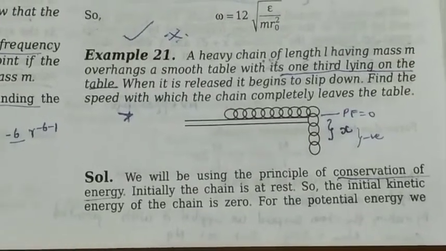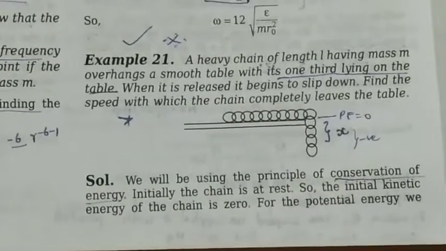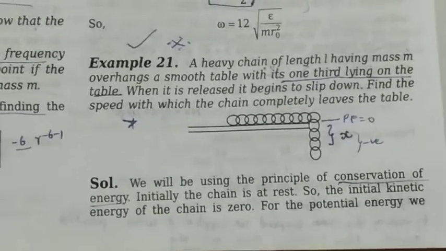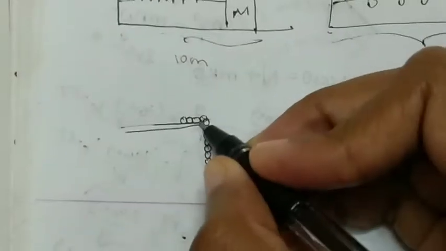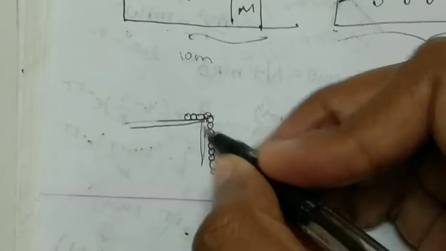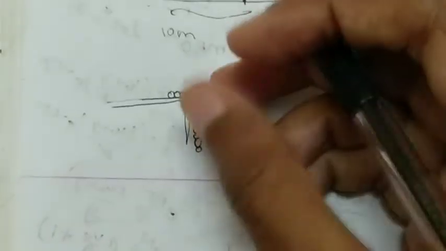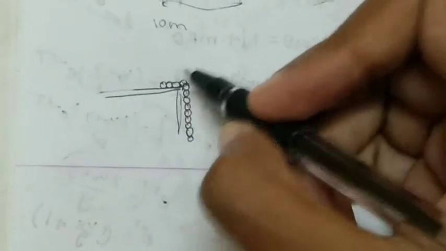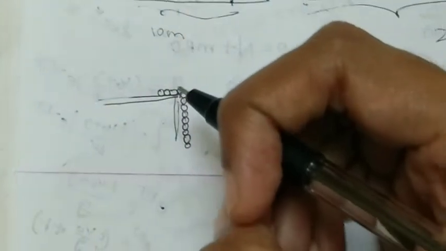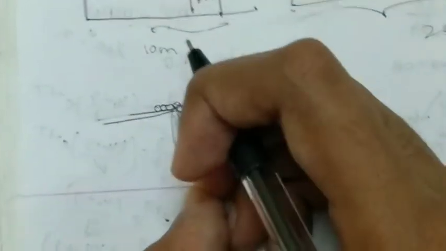So what they are saying is a chain is hanging from the table. Actually the diagram has to be like this. So this is the table, and this chain is hanging from this table. As this much part of the chain is hanging, because of gravity the chain would fall down immediately. It goes on slipping, finally comes out of the table and falls down.